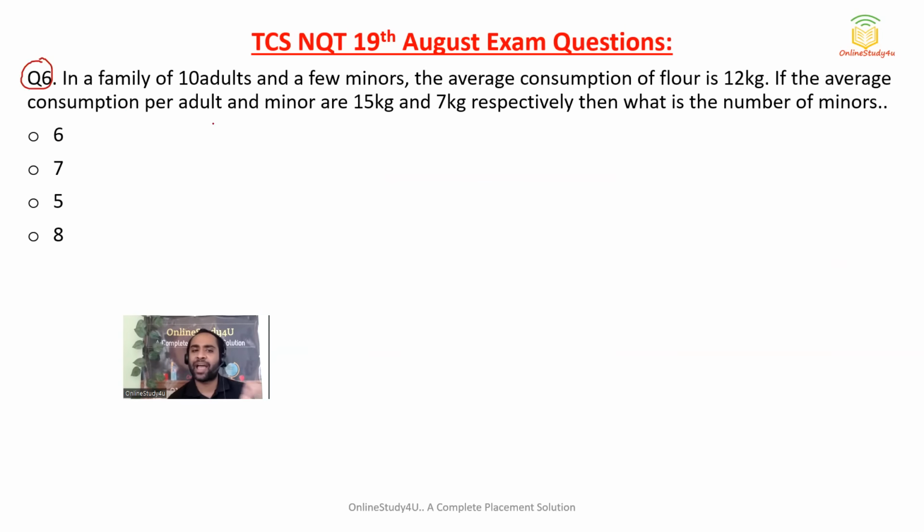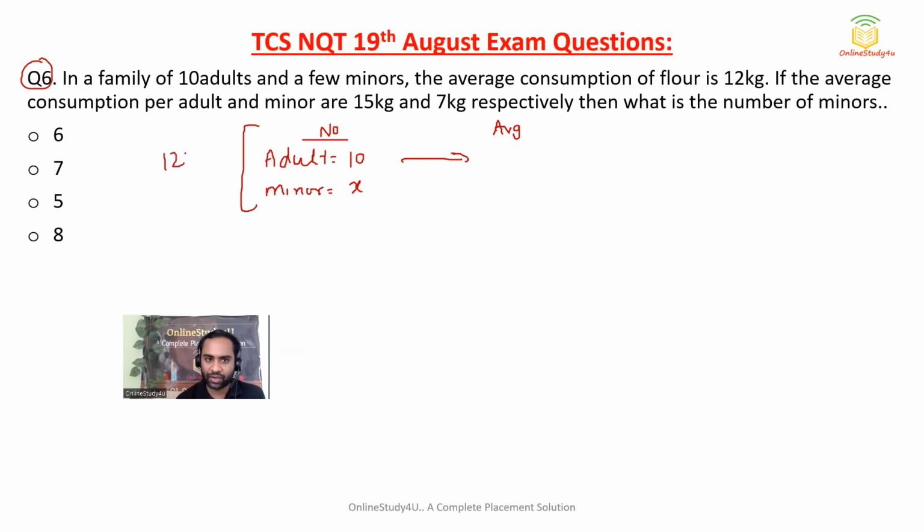Now, in a family of 10 adults and a few minors. If we talk about the number of adults, it is 10. If we talk about the number of minors, it is definitely not given, so I have assumed X. Now, the average consumption of flour is 12 kg. So the total average is given as 12 kg. Now, if the average consumption per adult is 15 kg and per minor is 7 kg, then what is the number of minors?